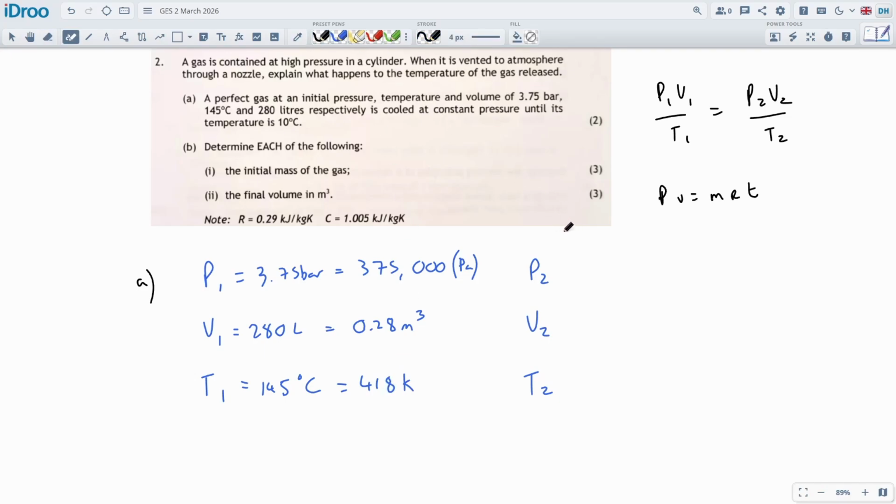Let's do the other side. Respectively, it's cooled at a constant pressure, so the pressure should be the same. And the temperature now goes down to 10 degrees C. Add 273, that'd be 283 Kelvin.